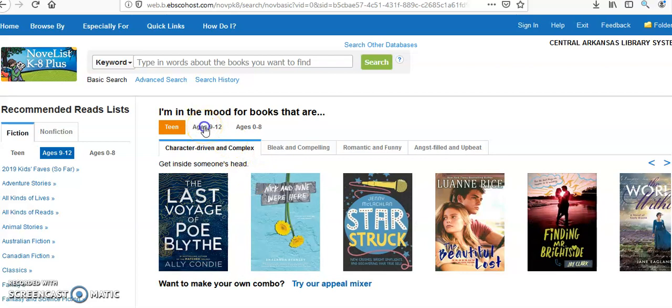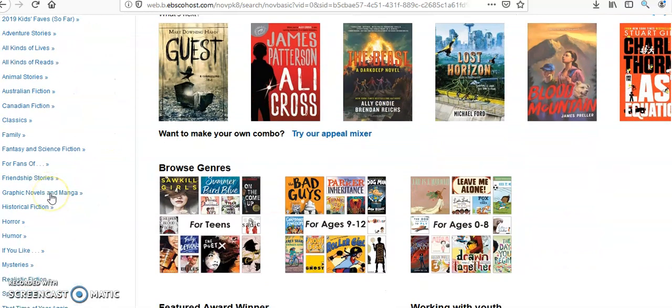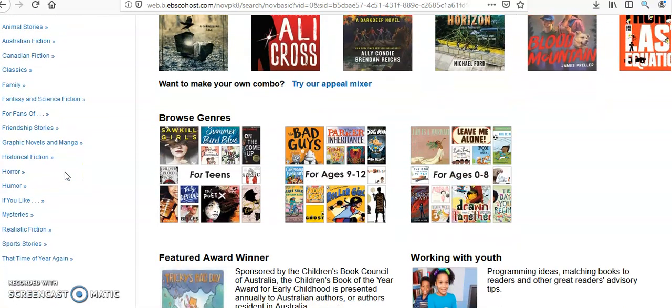The next thing that I'm going to click is the age group. Since most 4th graders are 9 or 10 years old, I'm going to click on the ages 9 through 12 icon. Now, that's a lot of books that I would have to look through, so they've narrowed it down for me using this Novelist Plus K through 8 database.